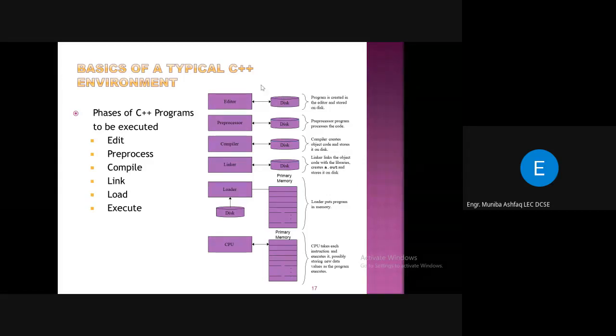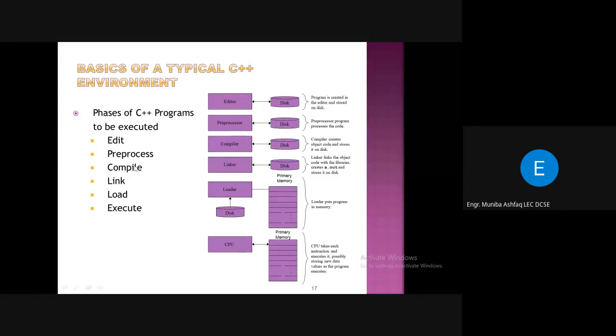We can even store those programs on the disk. In the second phase, we have to preprocess our program. For that, we need a preprocessor, which processes the code, and then it can be saved on the disk, right?